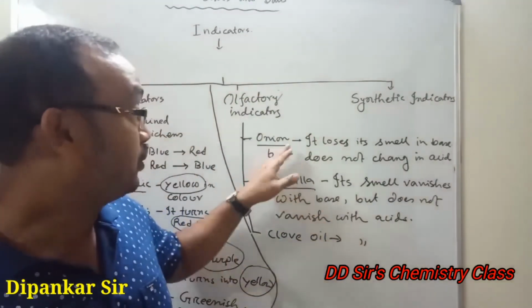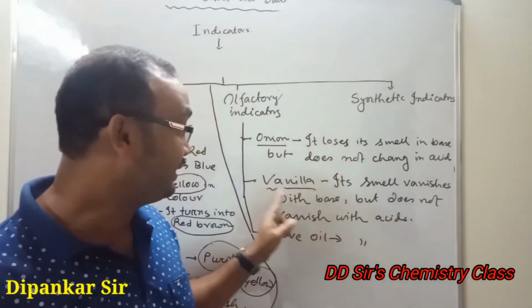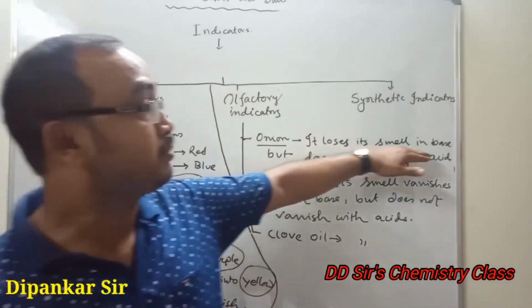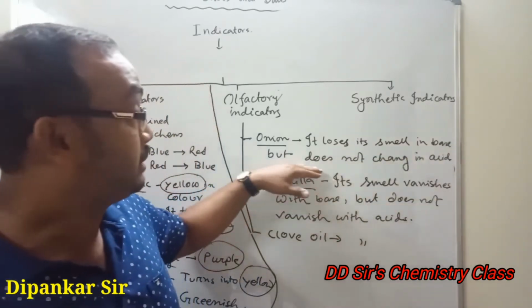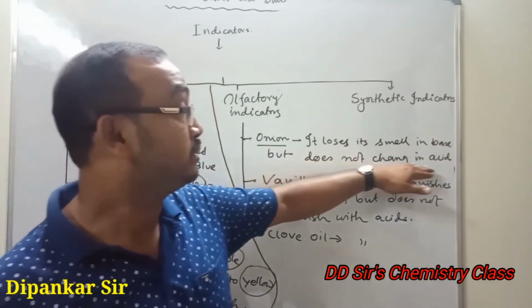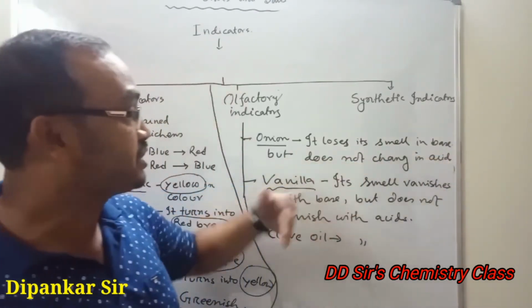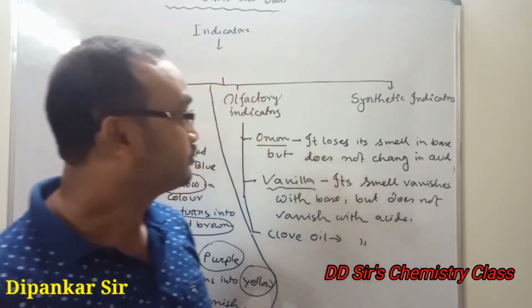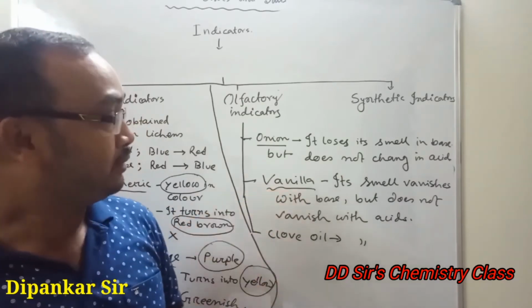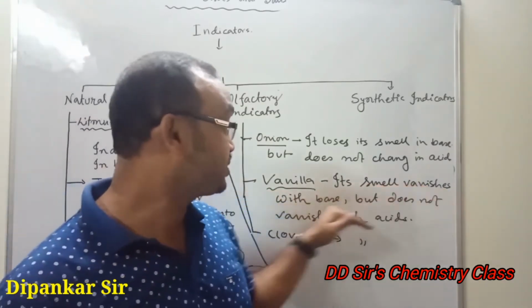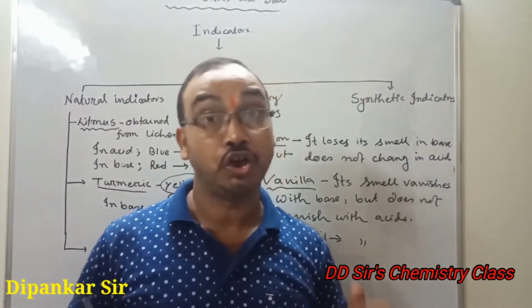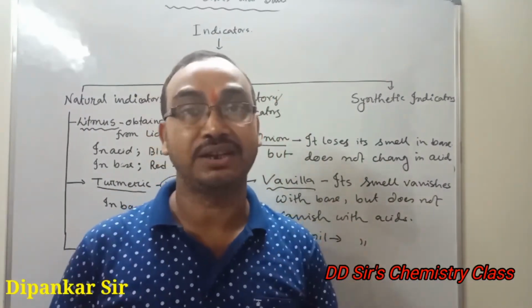Examples: onion extract, vanilla, clove oil. Onion loses its smell in base, but does not change its smell in acid. Clear? Vanilla, its smell vanishes with base, but it does not vanish with acid. That is, in acid, it shows some characteristic smell.